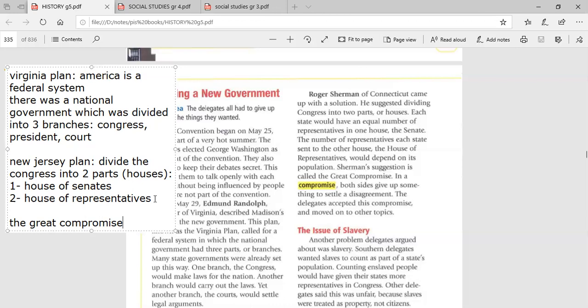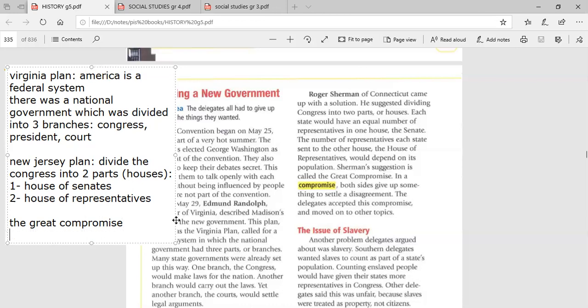So they solved this problem by another compromise. This compromise said that we will count each five slaves as three American citizens. So they solved the problem of slavery by counting each five slaves as three American citizens.